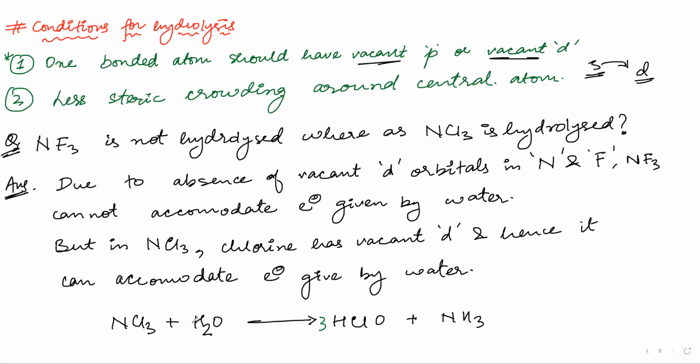It can be 3 and H2O can be... no, it is balanced. It was 6 hydrogen, 3 and 3, 6. Yeah, it is balanced.